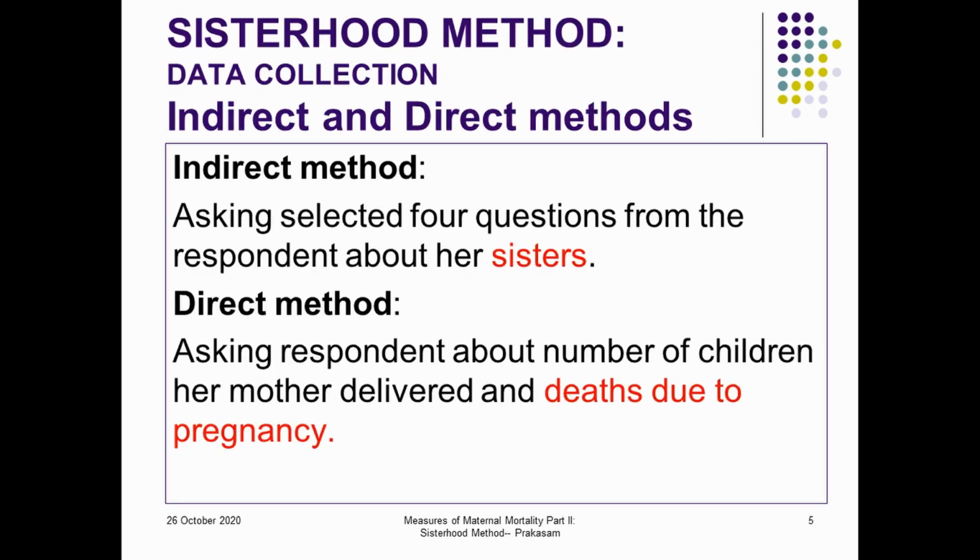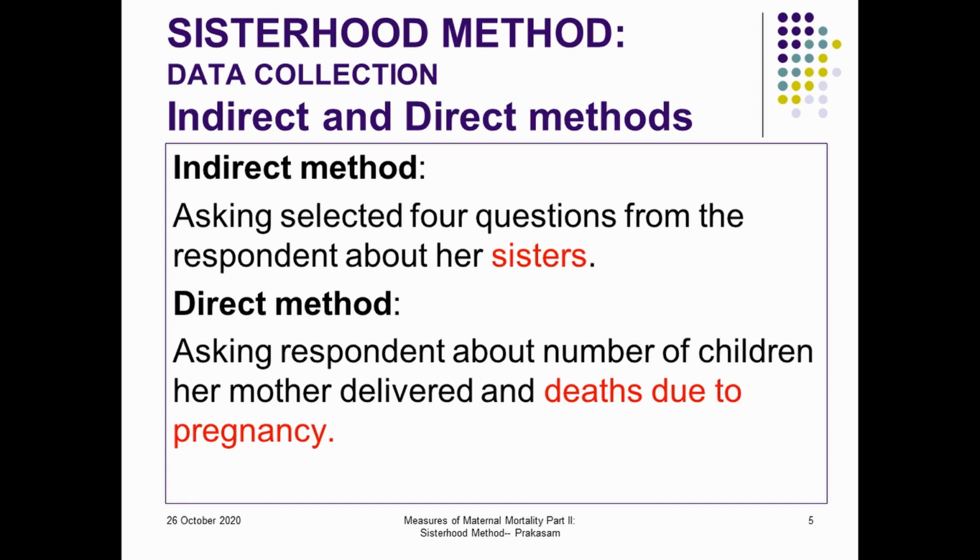Then, what is the procedure of collection of the data for the sisterhood method? There are two methods. One is by asking a few selected questions, four questions, about the respondent's sisters and their survival. The other is a direct method, by asking the respondent the number of children her mother delivered, their survival status, and the death status due to pregnancy.